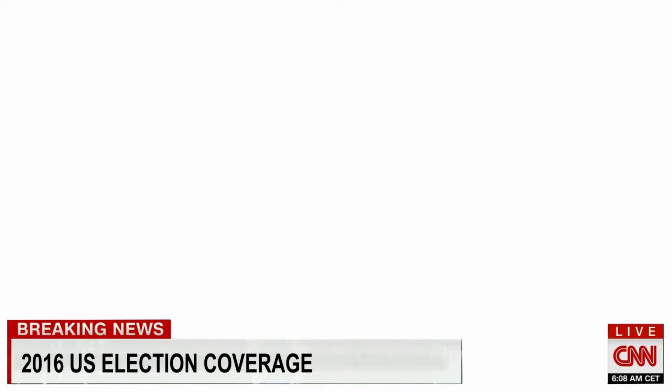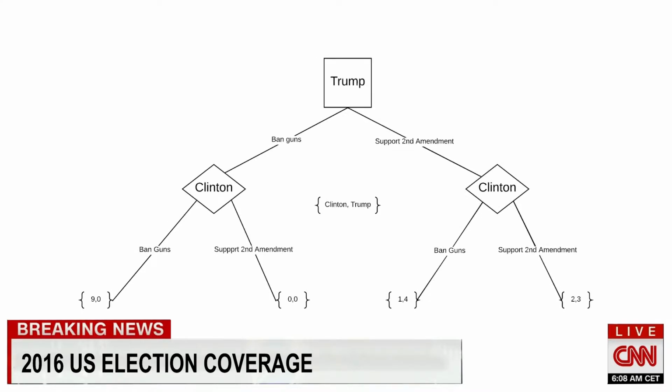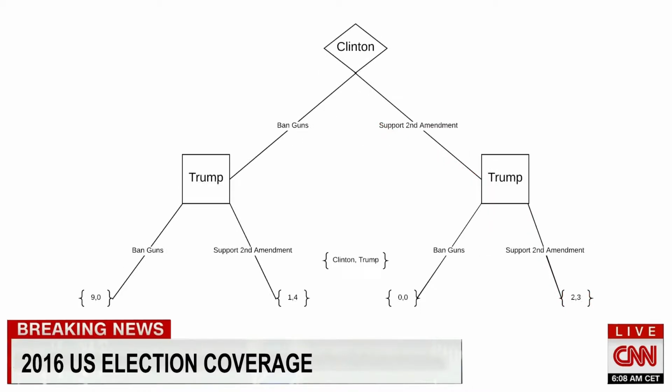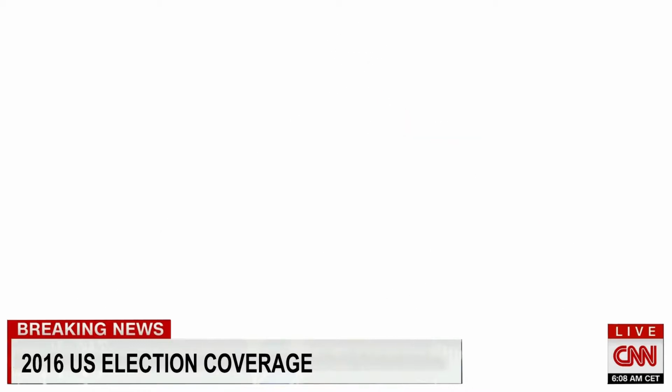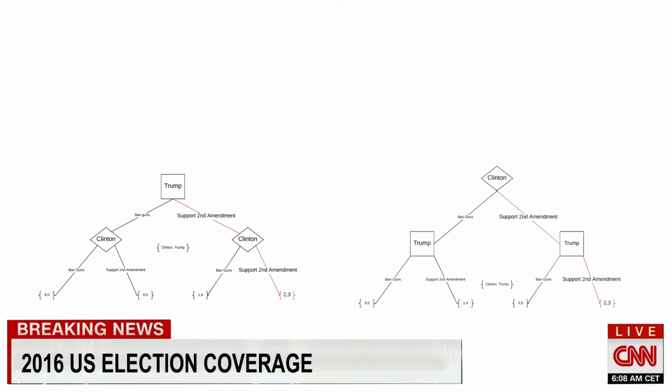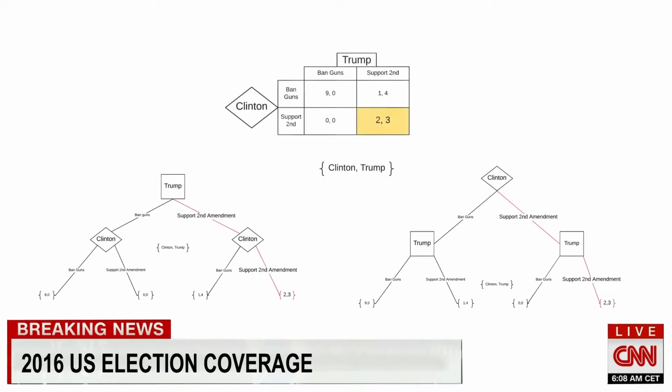Even if this game is played sequentially, this will change nothing. If Trump goes first, he will play his dominant strategy, and Clinton will respond by supporting the Second Amendment. And if Clinton goes first, she will anticipate that Trump will play his dominant strategy and therefore will have to choose to support the Second Amendment. Subsequently, Trump will play his dominant strategy of supporting the Second Amendment. In both cases, we will end with a Nash equilibrium where both candidates support the Second Amendment.